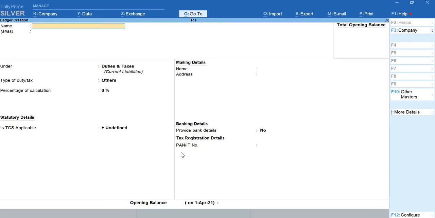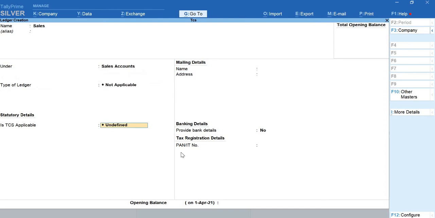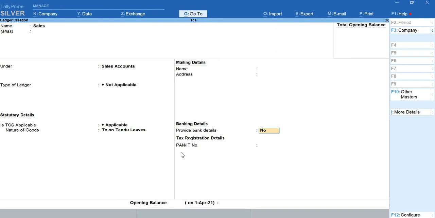Secondly, I have to create a sales ledger, sales account under the group Sales. Is TCS applicable whenever you are making a sale? Yes, it is applicable. The nature of goods is TCS on tendu leaves. Accept this. And the last ledger is a party ledger. I have taken the example of Rakshita, so I have to create the party ledger as Rakshita itself.